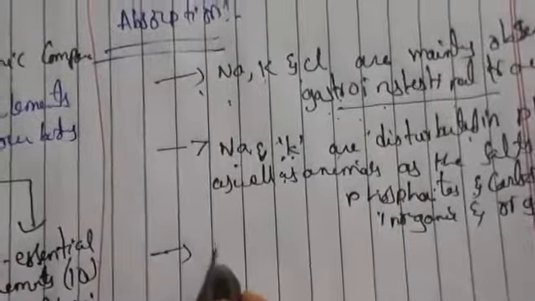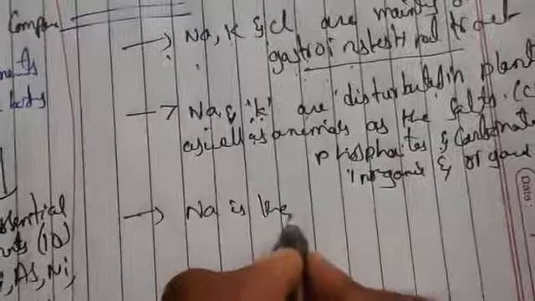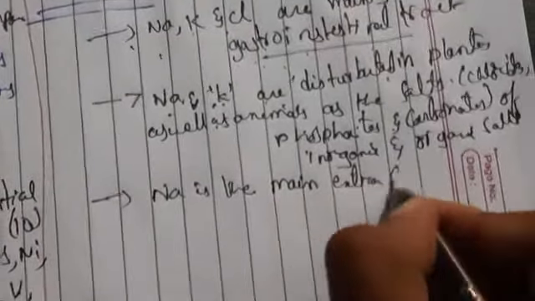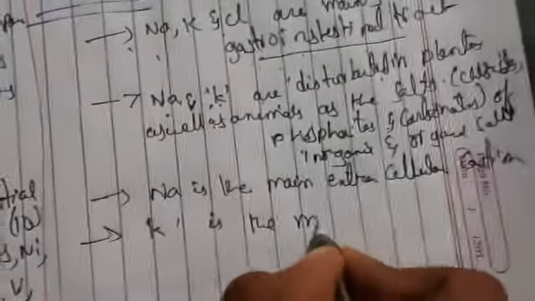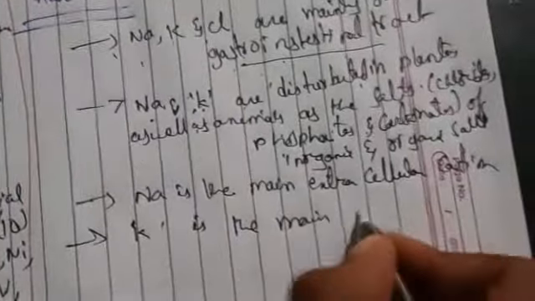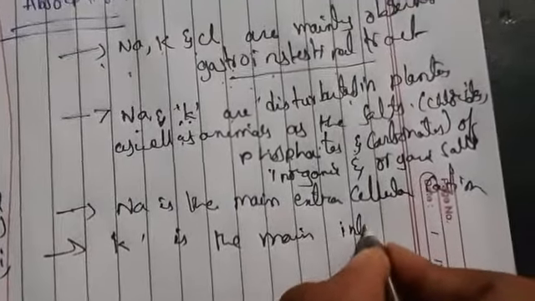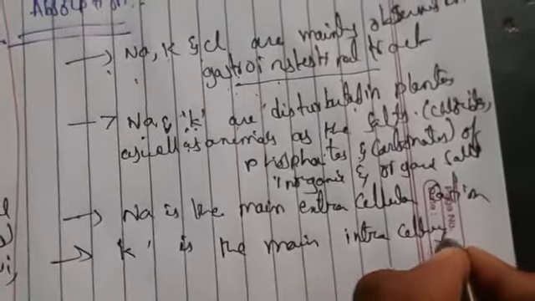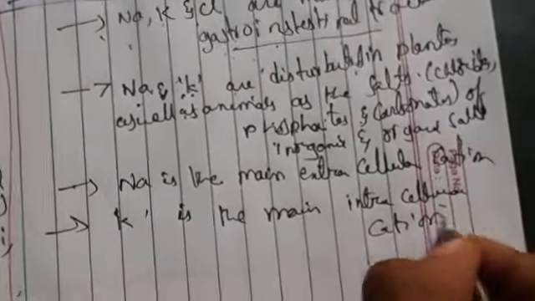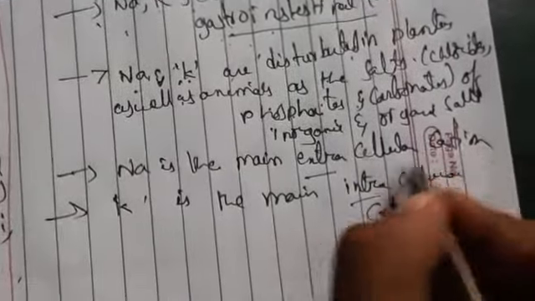Here, sodium is the main extracellular cation, and potassium is the main intracellular cation. Extra means outside the cell, where sodium is present; intra means inside the cell, where potassium is present.